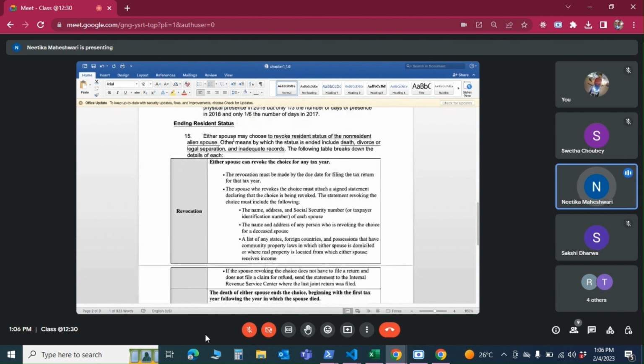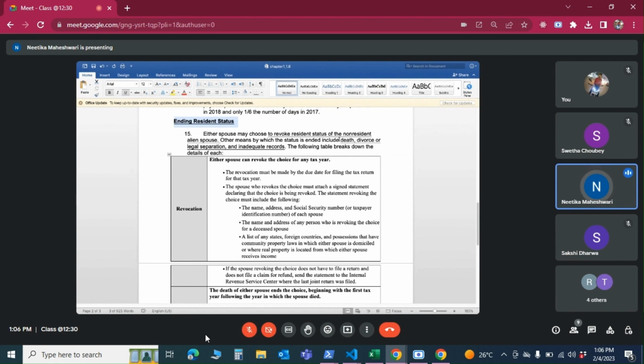So they can choose the spouse to be a resident, or they can even end the resident status of the spouse. It doesn't mean that if they've chosen once, they cannot end it. There can be certain situations where they can end it, like if there is a death of the spouse, or if they went through divorce, or if a legal separation has happened, or the last thing is inadequate records.